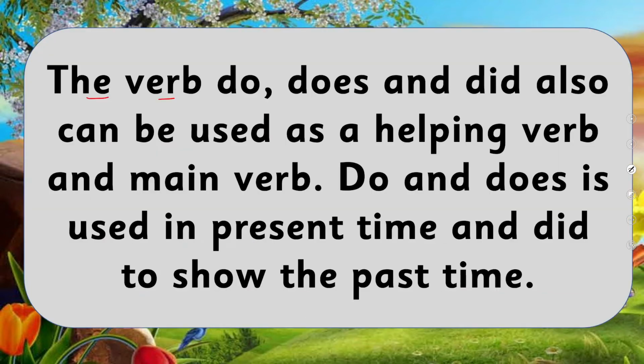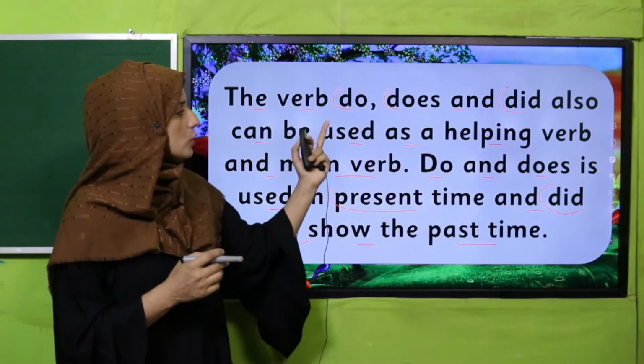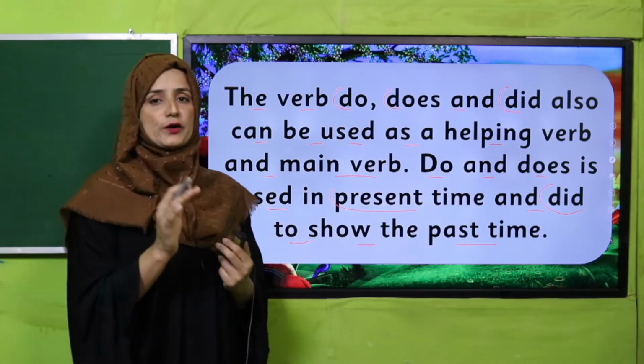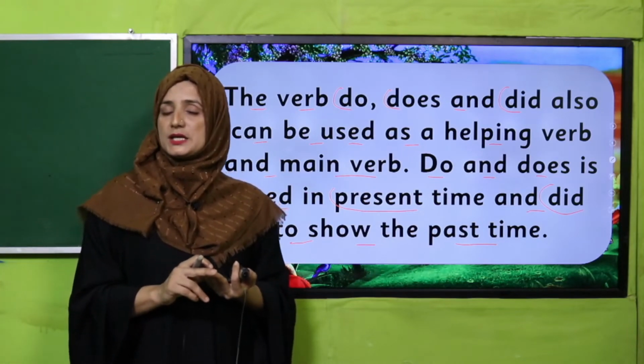Next, the verbs do, does and did can also be used as a helping verb and a main verb. First we have read about be and its different forms. Now we are going to learn about do, does and did. Do and does are used in present time and did to show the past time. This is also an irregular verb: do, does, did, done. So we can use do, does, and did as helping verbs.